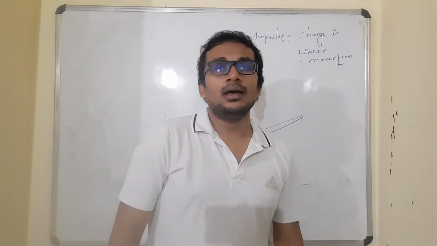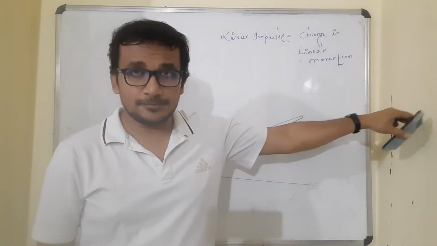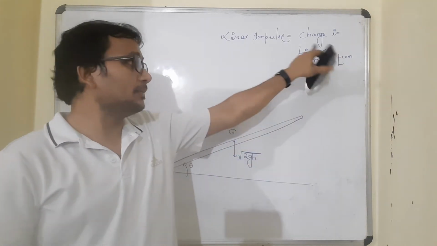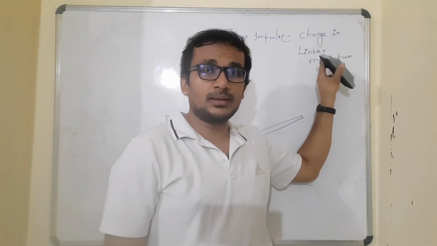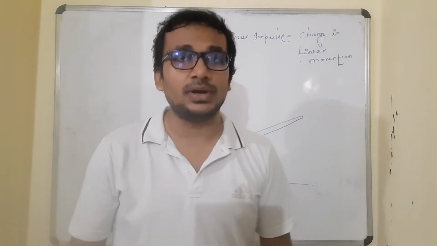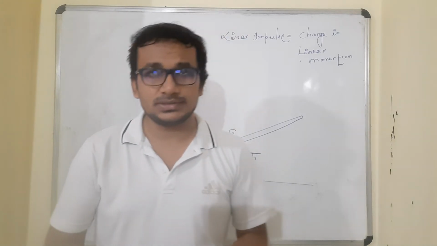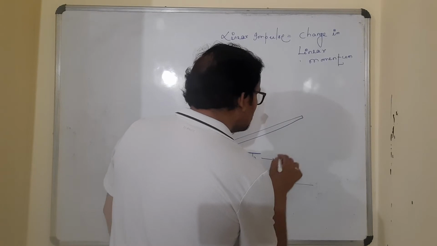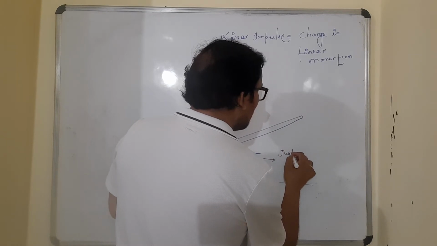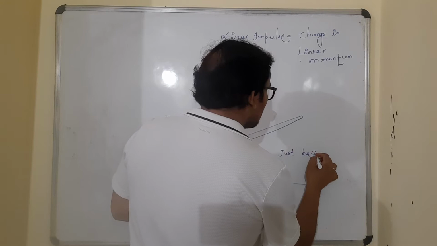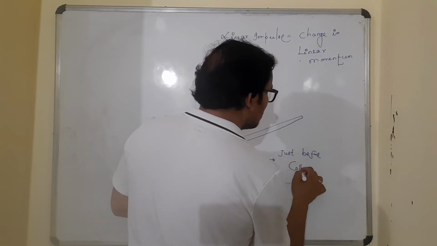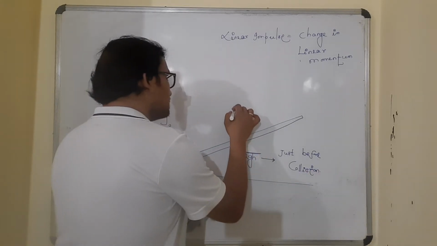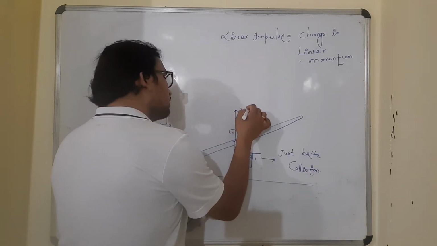Linear momentum means mass into velocity. Mass remains constant, mass cannot be changed. That means linear momentum is changed by the impulse, so the velocity must be changing. And here we are assuming that the velocity is under root of 2gh just before the collision. This is the velocity of the center of mass just before collision, and just after the collision I have assumed that the center of mass starts moving upwards with the velocity vf.